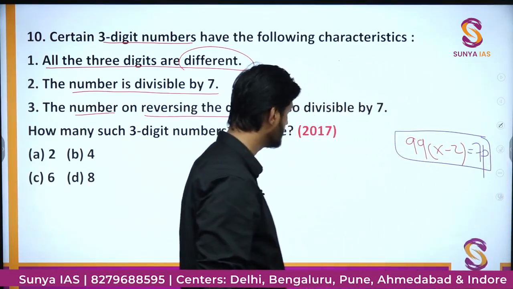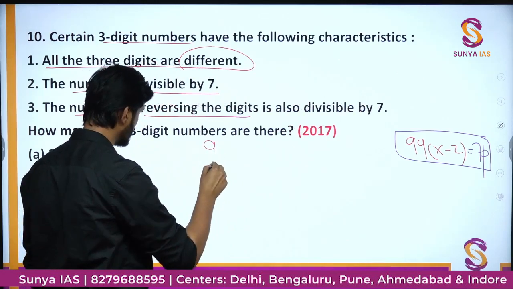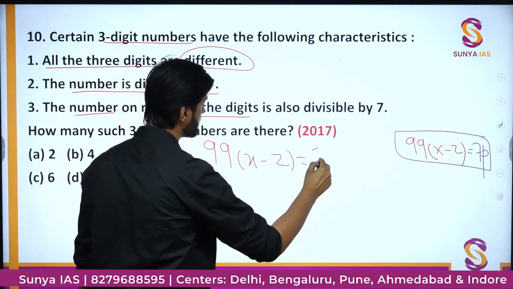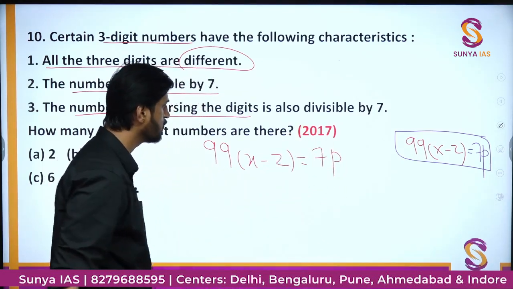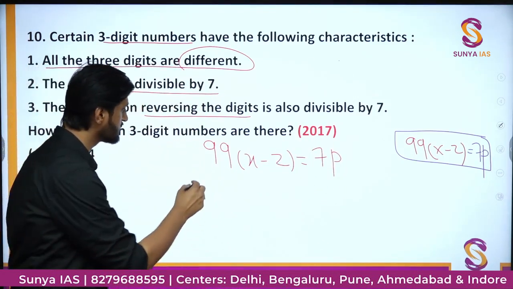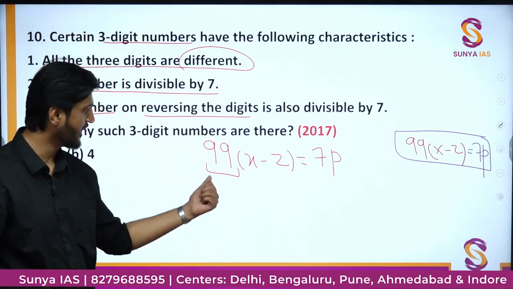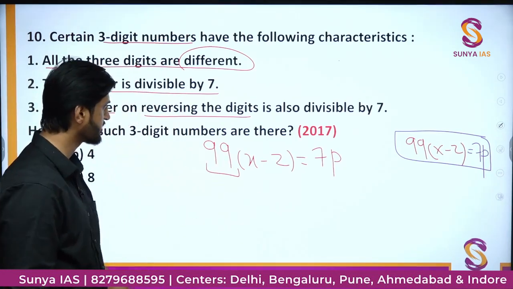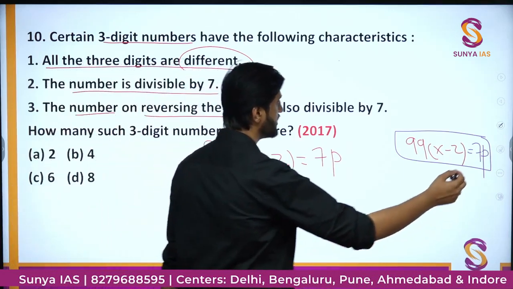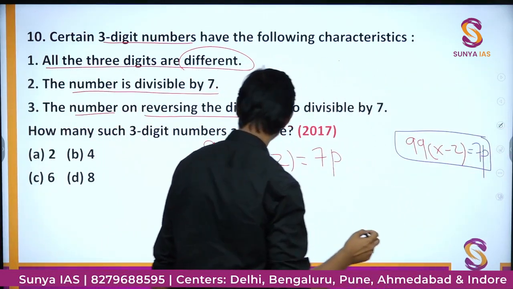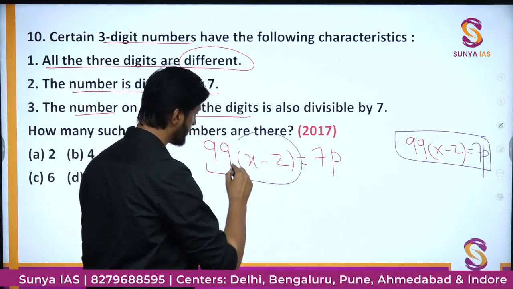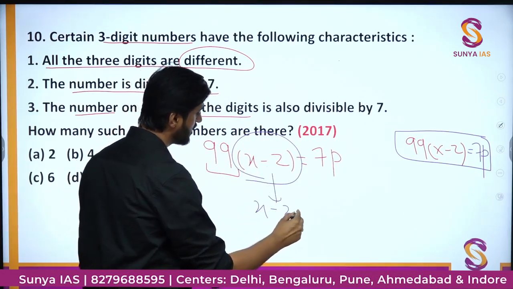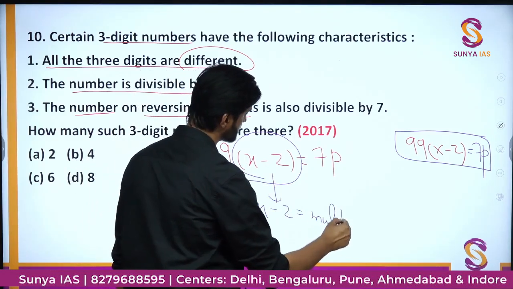So one can say that 99 times x minus z is equal to 7p. Now one thing is obvious, that 99 is not a factor of 7. If you try to divide 99 by 7, you will not get anything good, because it is not a factor simply. So that simply means that if 99 is not the factor of 7, then this part should have 7 in it. So this x minus z should be a multiple of 7.